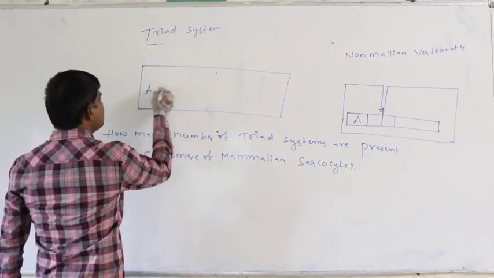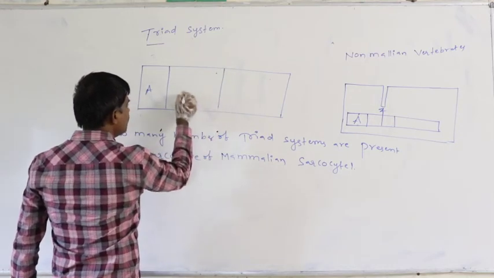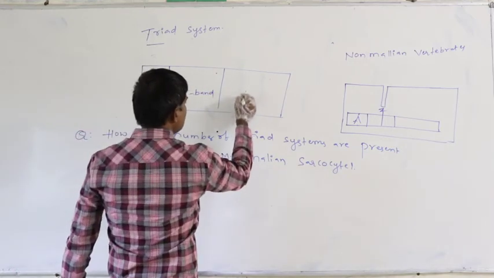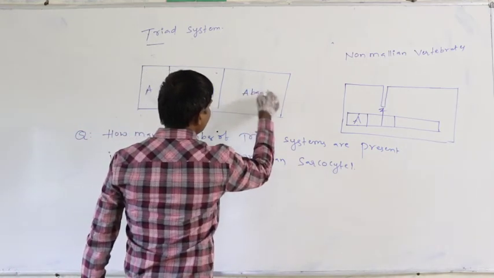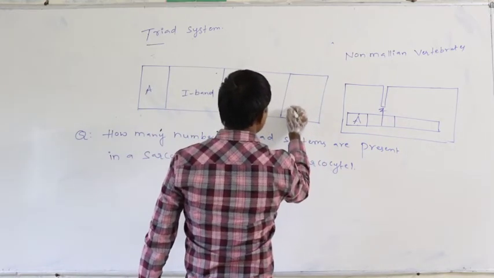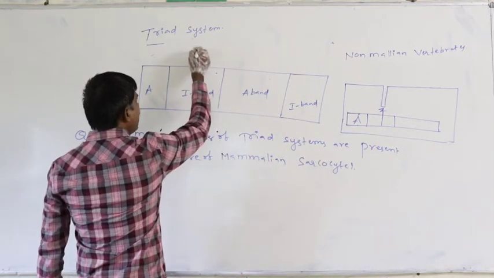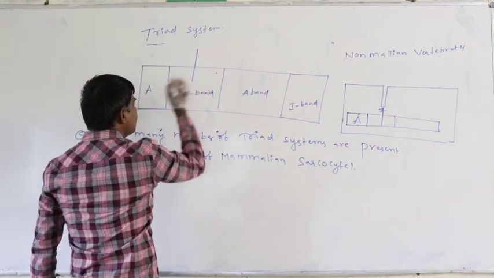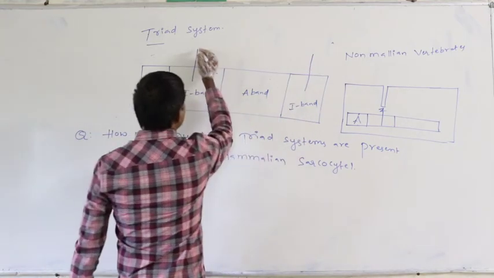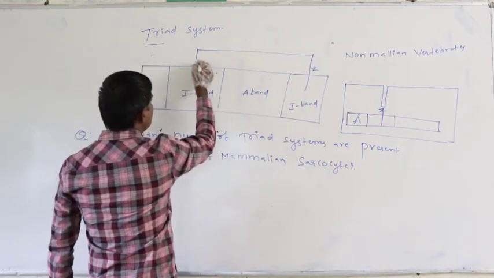In this case, this is the A band, this is the I band, again this is the A band, this is the I band. Again in the I band this is the Z line. This is one Z line, this is another Z line.